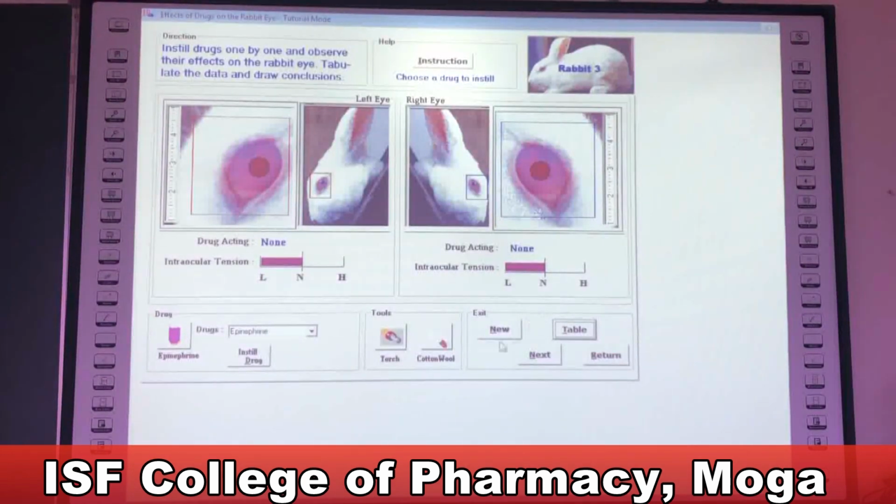After the observation table, you can prepare the inference, that is, why epinephrine is showing such kind of effect or atropine is showing such kind of effect. You have to write down the mechanism of each and every drug which is provided in the software. So this is all about the basics of how to use this software or how to check the effect of drugs on rabbit eye. Thank you.